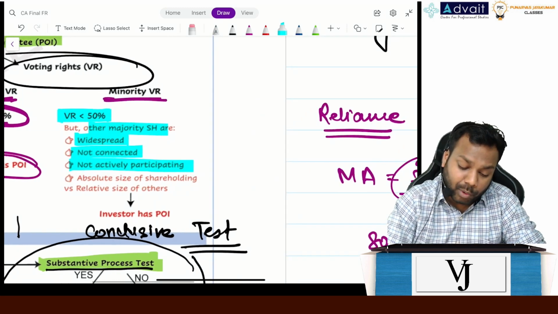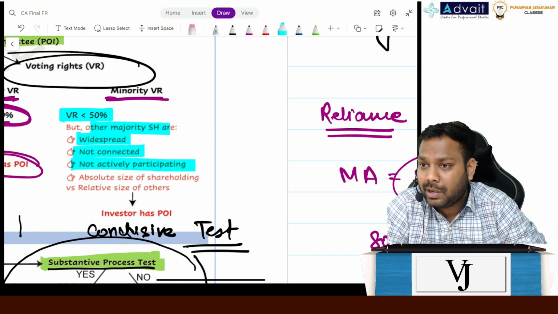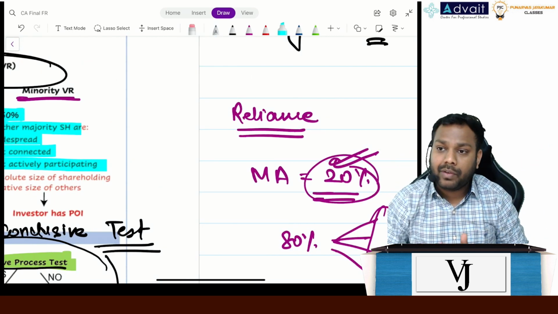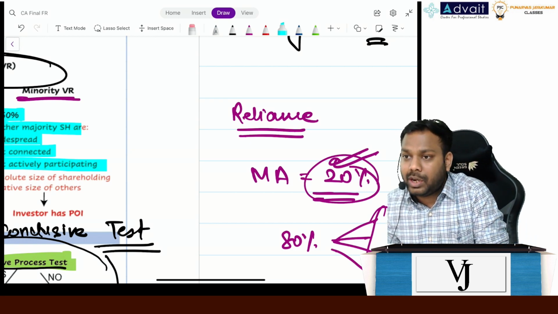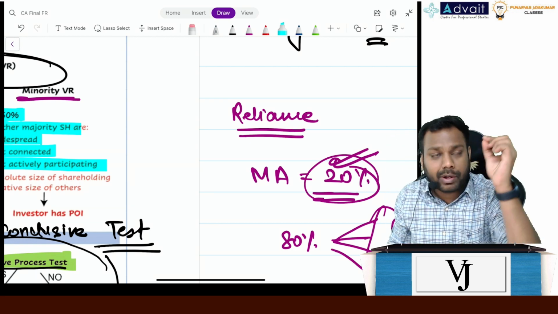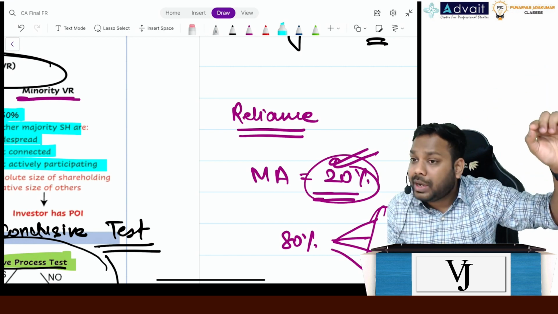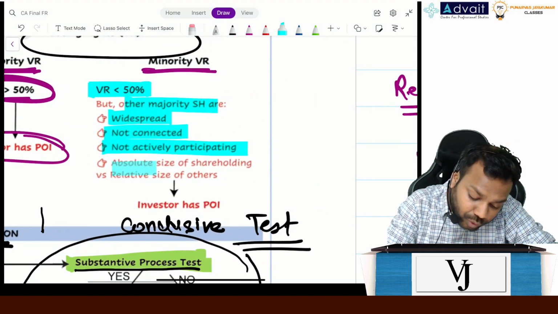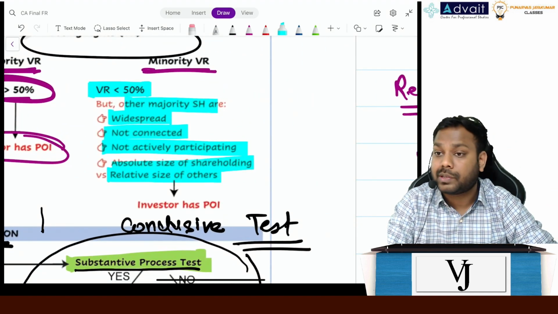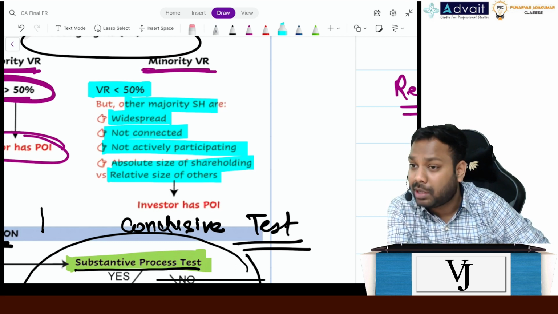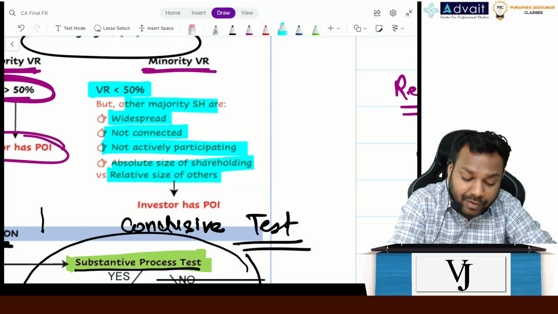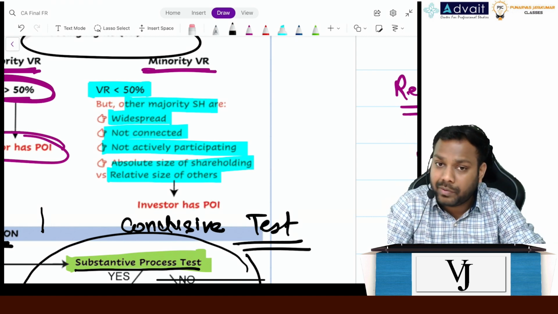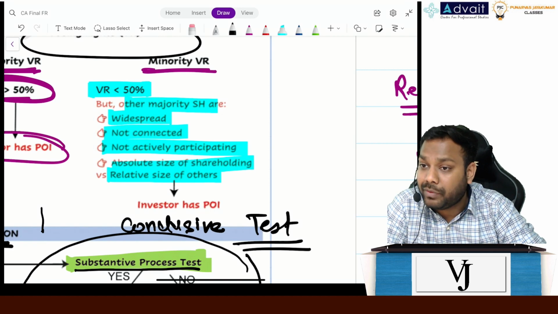Now Mukesh Ambani has how much? 20%. Now other investors will have how much? Someone will have 0 point something percent, right? Even if I have 1000 shares or 2000 shares, it will be some 0.000%, right? So now compare 20% with this one. So no individual person has absolute power. Now if you see the absolute size of holding of Mukesh Ambani versus the relative size of others, the relative size of others is very small. So again, though Mukesh Ambani is having 20%, which is minority, that 20% is still substantive. Is it clear, everyone? So that gives him the power over investee.